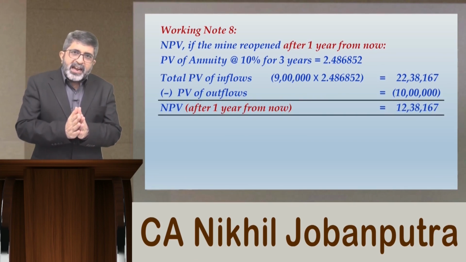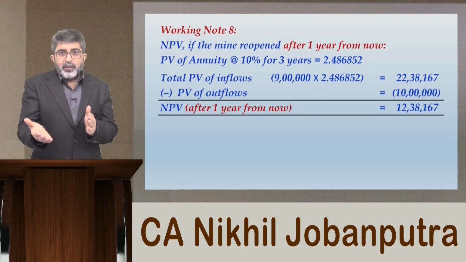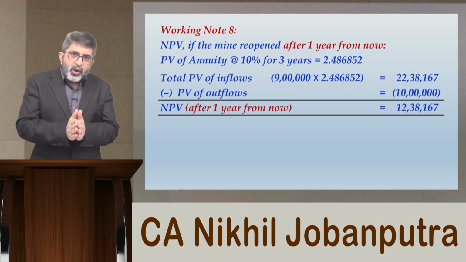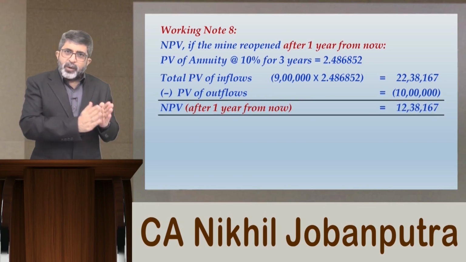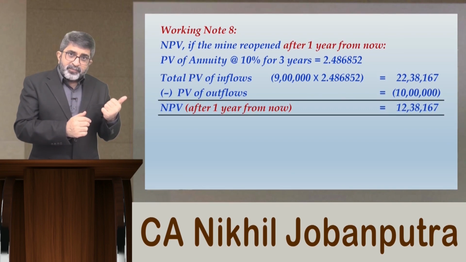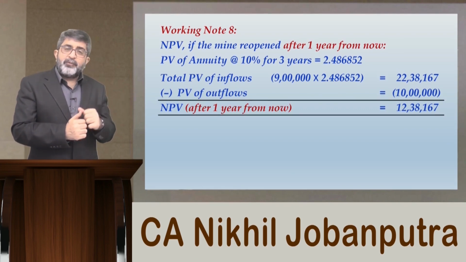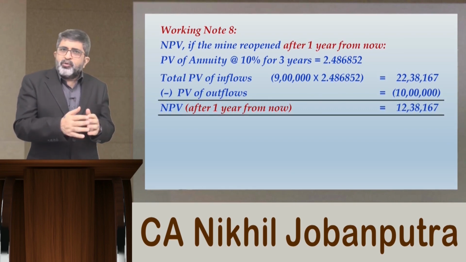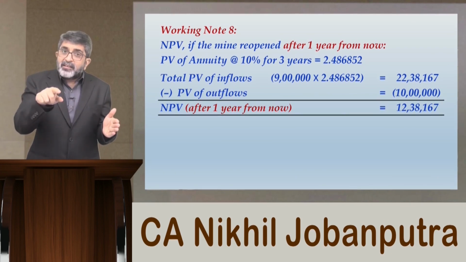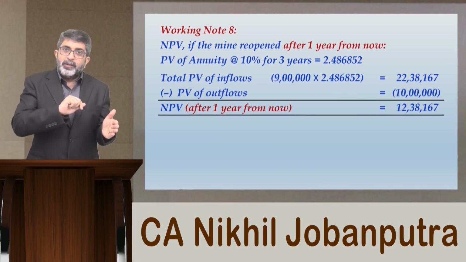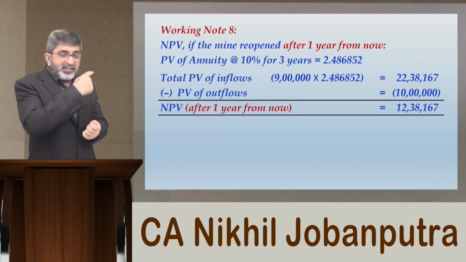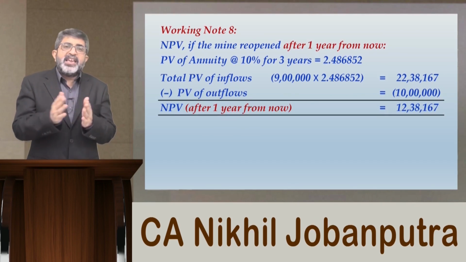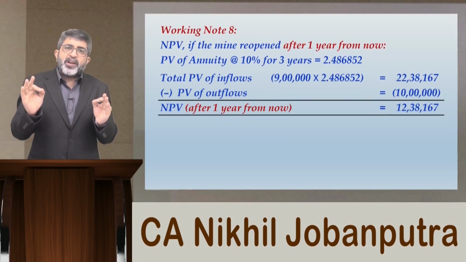Now can we agree that the price may even fall? So when you are at the current time, that is 0 year, you wait for 1 year. After 1 year, if the price rises, the resulting NPV is there in front of you. If the price falls, you are not going to reopen the mine, then the resulting NPV will be 0. So the probability of NPV being this amount or 0 is equally likely, means 0.5 each.